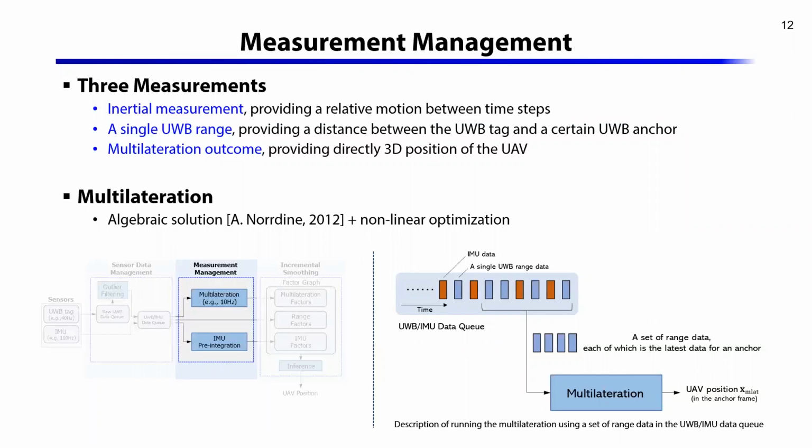For multilateration algorithm, we extended an algebraic solution method to a method with nonlinear optimization. To run the multilateration, a set of range data should be ideally acquired at the same time. However, in our case, as a set of range data cannot be acquired at the exact same time, we use a set of the data acquired within a short interval of time.